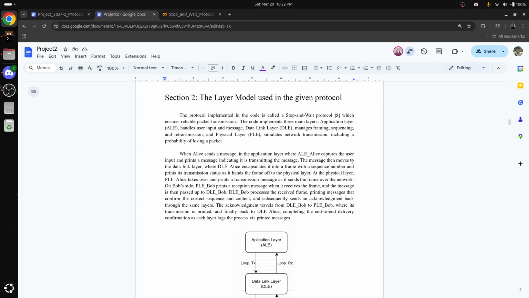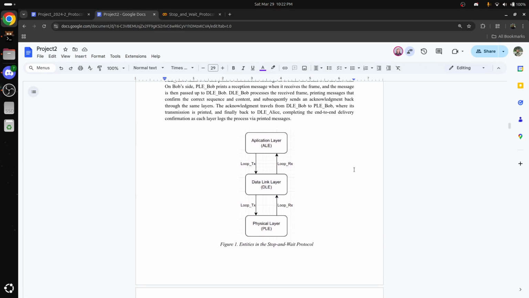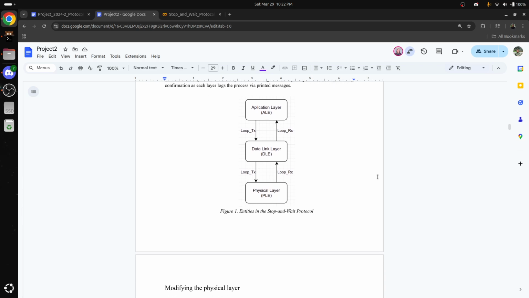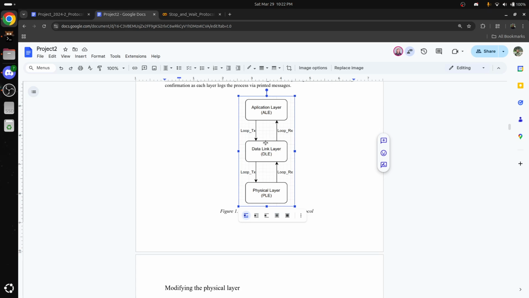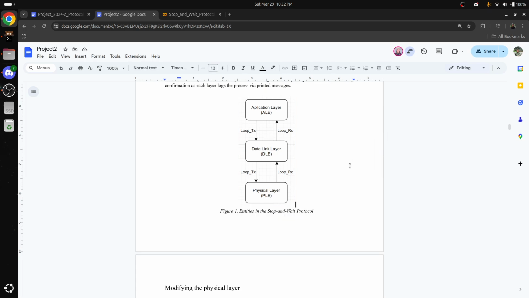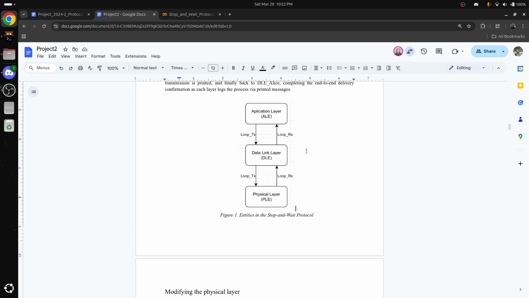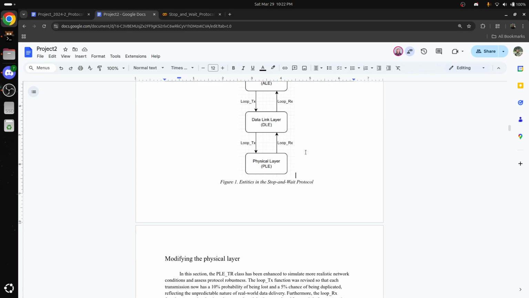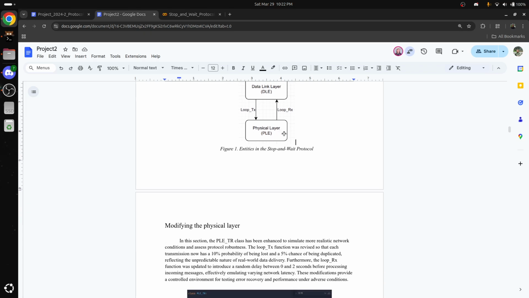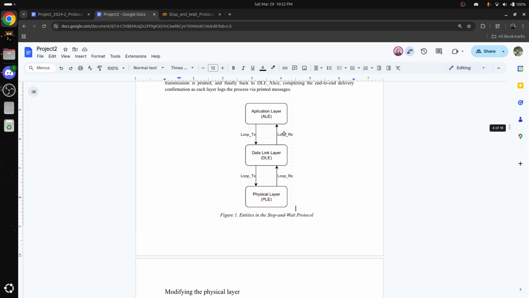So for the protocol we're working on, the stop and wait protocol, there are three layers. We have the application layer that handles the user input and message transmission. We have the data link layer that is responsible for framing, sequencing, and retransmissions. And we have the physical layer that simulates network transmission, including the possibility of packet loss.